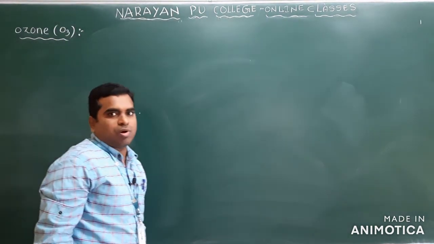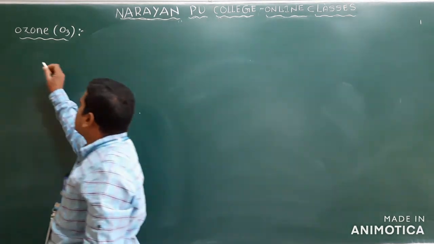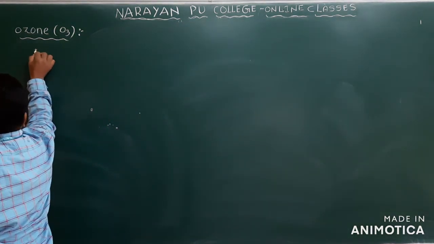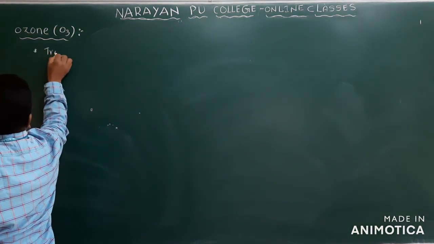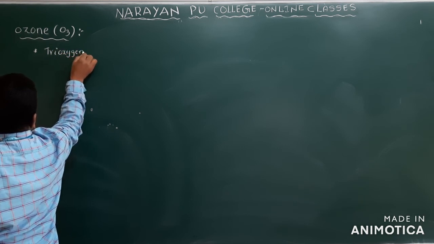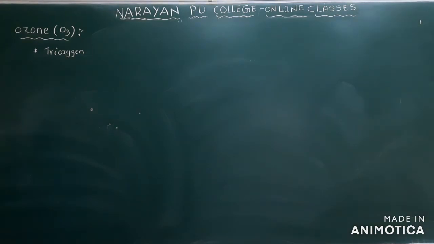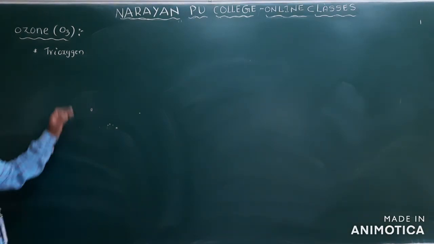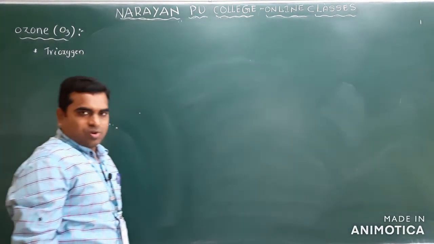Do you know the formula of ozone? O3. And ozone can also be called trioxygen. It can be called trioxygen or directly ozone.